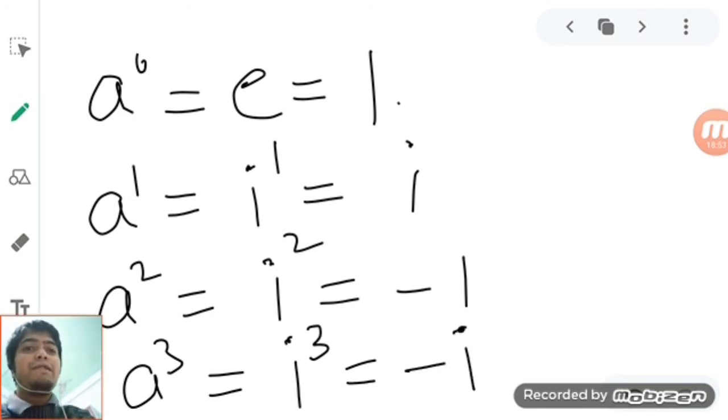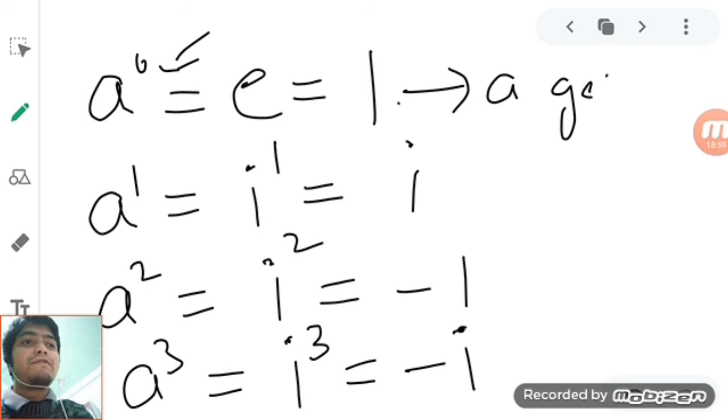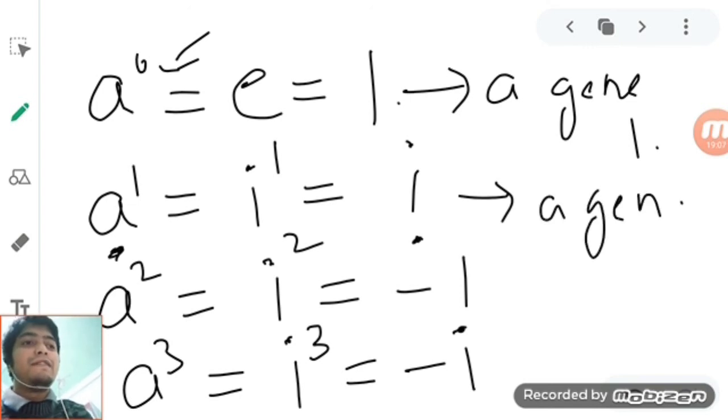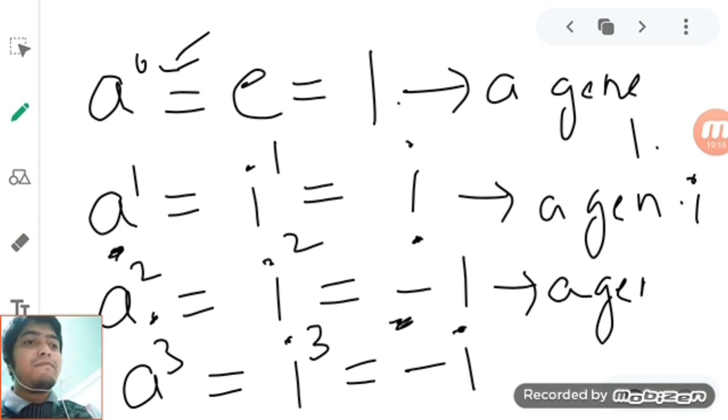So the first line gives 1, the second gives i, the third gives minus i, and the fourth gives minus 1.